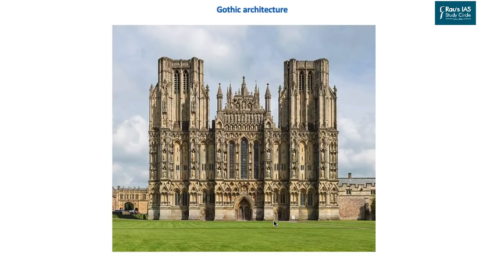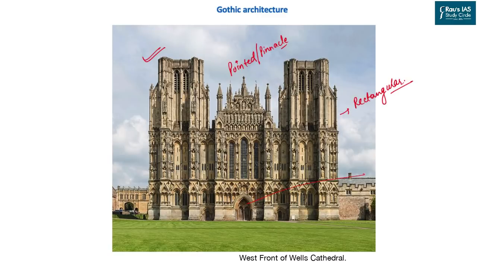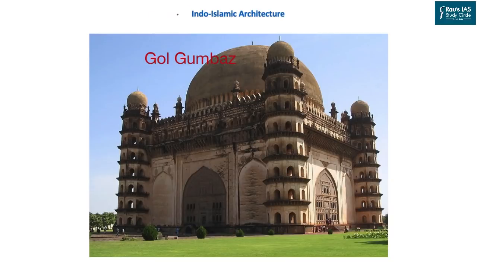As you can see, this is the Gothic architecture. This is the core Gothic architecture which you will find in European countries. There are pointed or pinnacle structures at the top of the building. There are windows which are mostly rectangular in format. And then they have the basic Roman arches. This basic style was then intermixed with Indo-Islamic architecture.